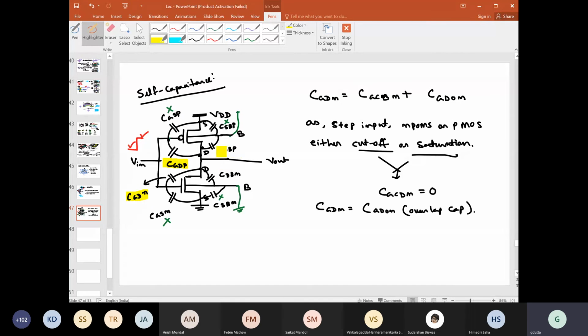Now what is this drain to body capacitance? This is the diffusion capacitance, so this also you can find for this N channel.